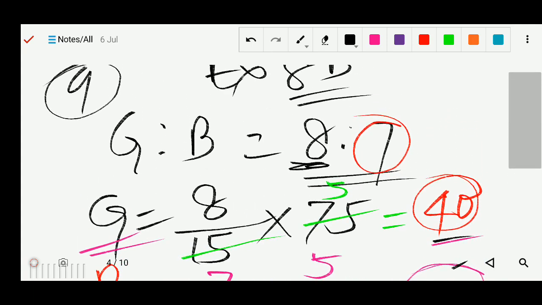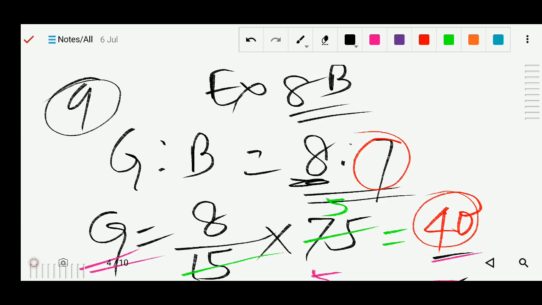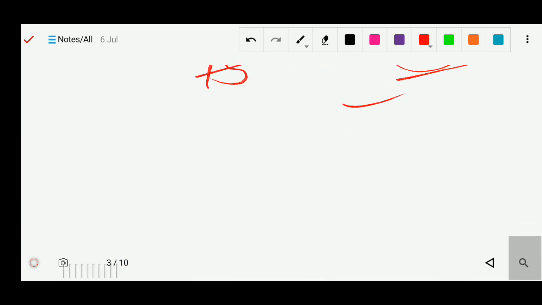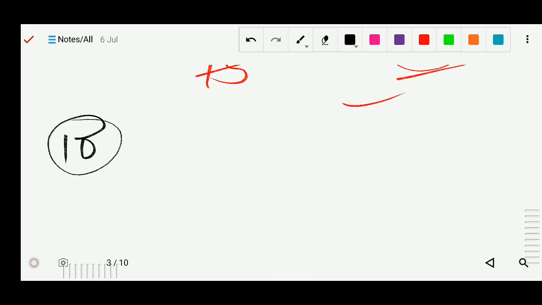It means your solution is correct. This type of question you have already solved in exercise 8b. Now I will solve question number 10. After selling 85 copies of books for every 100 copies printed, a publisher finds that 45 copies are left unsold. How many copies were printed?